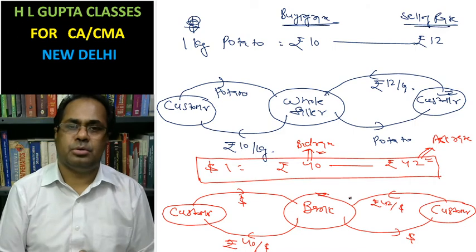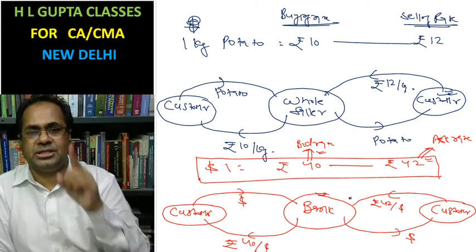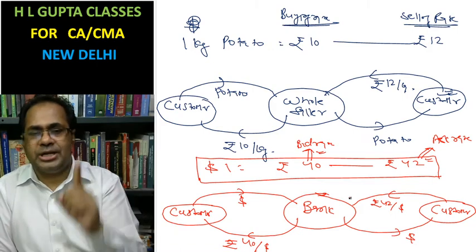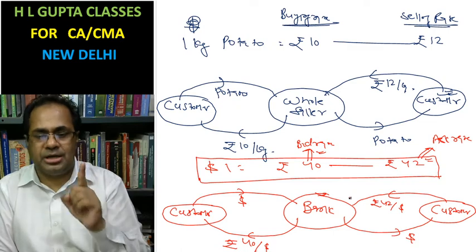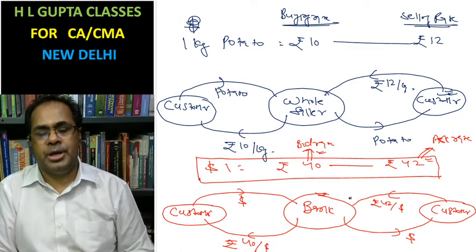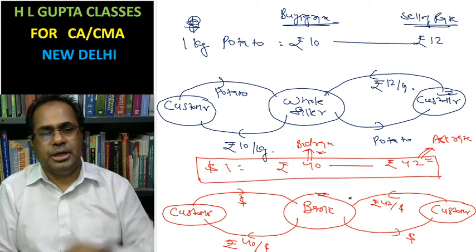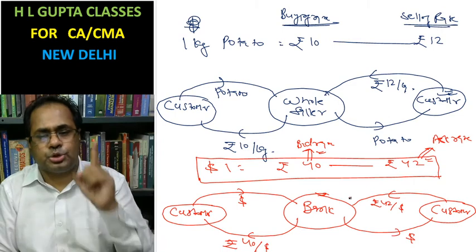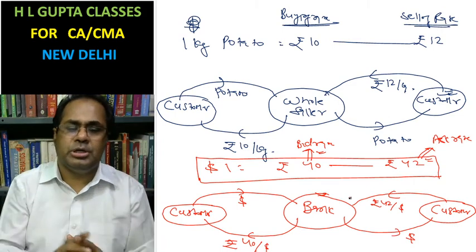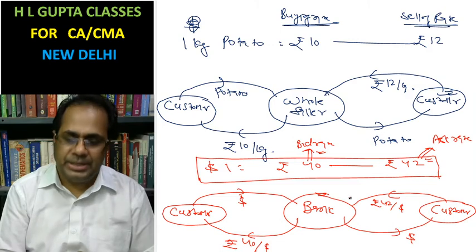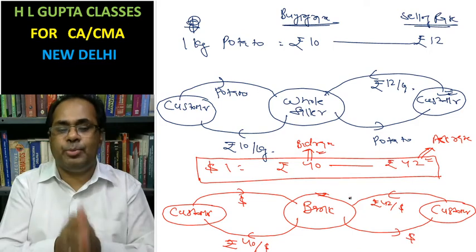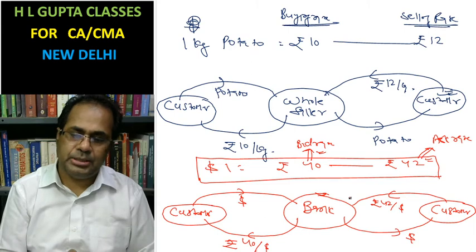Same like a potato. Potato is a commodity. If potato is coming to the wholesaler, it means the wholesaler is going to buy potato at a low rate, rupees 10 per kg. And if potato is going from the wholesaler, it means the wholesaler is going to sell potato. In this case, rupees 12 per kg will be taken by the wholesaler. Exactly the same way, the bank will sell foreign currency or buy foreign currency.